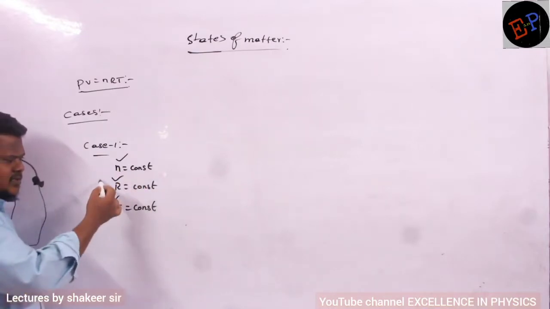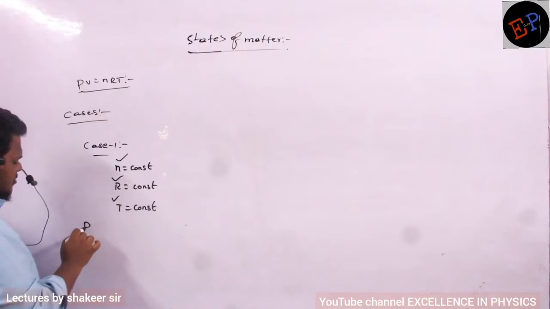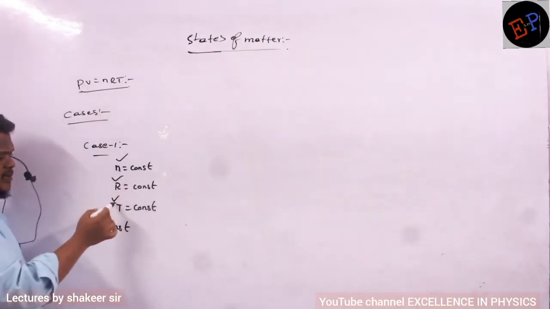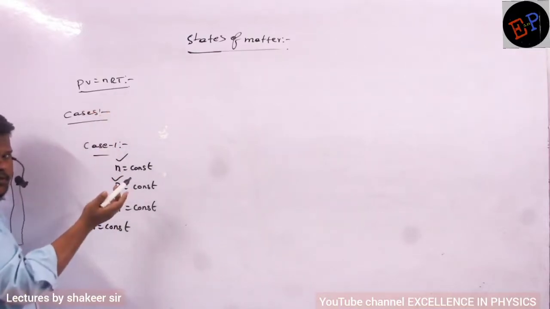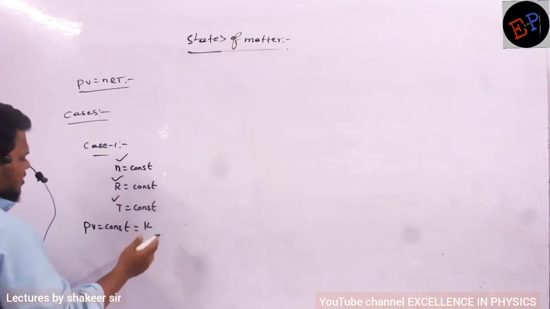Then if these three are constants, the product of nRT is a constant. So PV also will become a constant. Constant I will write by K, X, Y, anything.